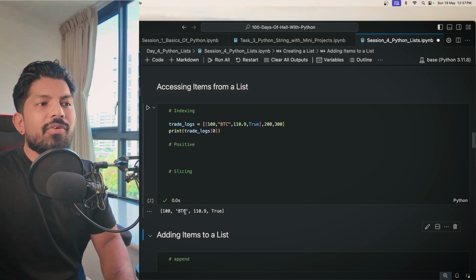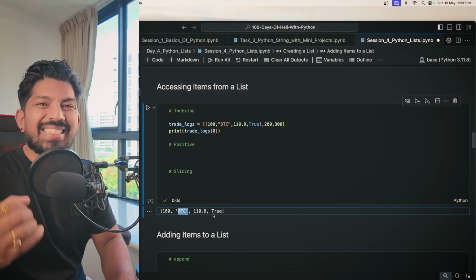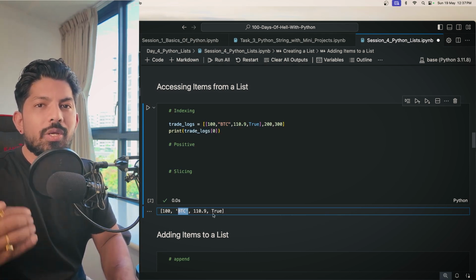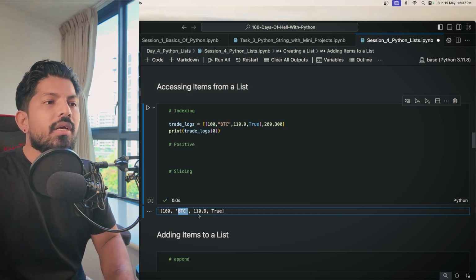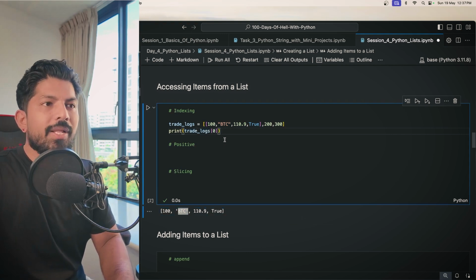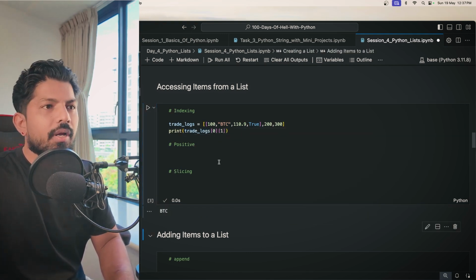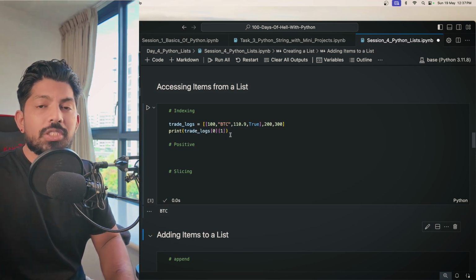But if I want the BTC value from that, we know that this is also a list, and when we want to access an item from a list, we have to give the position of the index. So here the BTC is at index number 1. So again we will mention the 1 here, and then we can get the BTC string, correct? So that's how we use positive indexing.